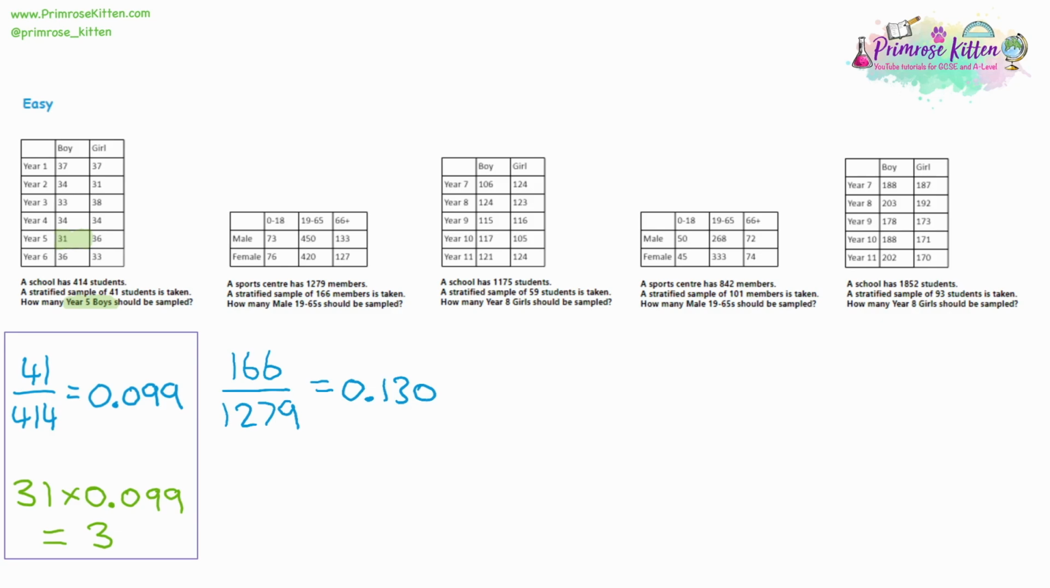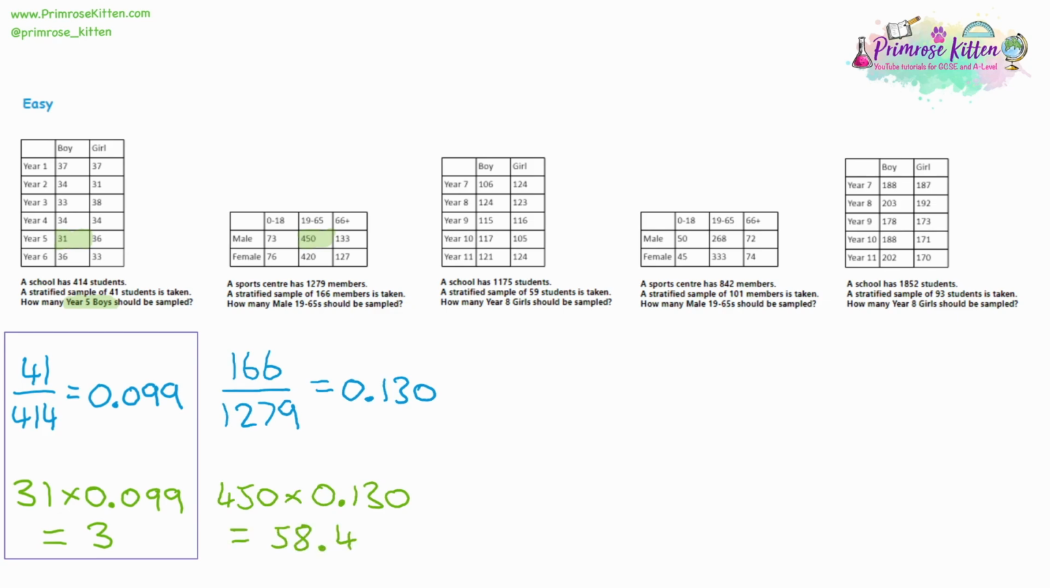Well, we're being asked how many male age 19 to 65 we're going to be sampling. So we need to identify that number first. So we go to the male column, we go to the 19 to 65 column, and we see where they cross over. And it's 450 people at that sports centre, men, and they're in between the ages of 19 and 65. So we take that number, 450, we multiply it by the proportion we need, which was the equivalent of 13%.